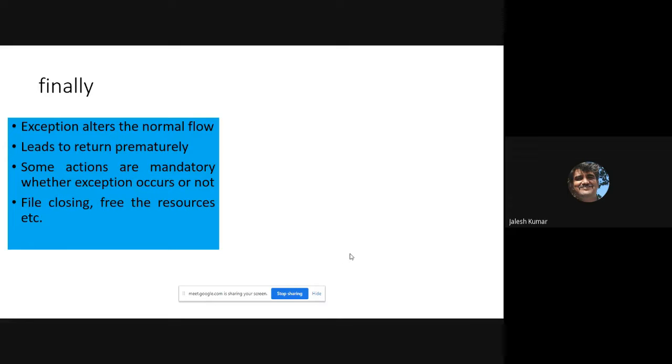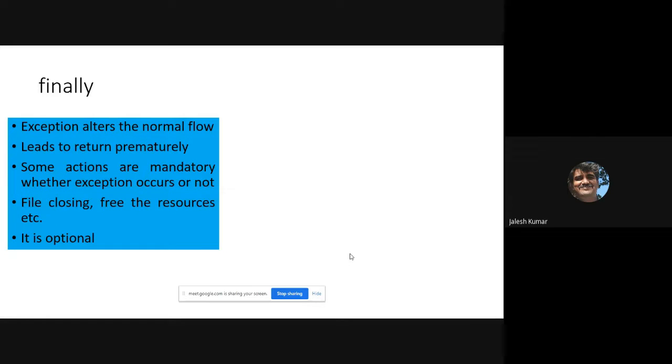If you are reading from an external device and after reading you have to close it, but in between some problem occurs, or you open a file for reading and in between the reading some problem occurs, but you forget to close it. In between the exception occurs, and that will come to the catch. Okay, so how to handle such a situation? There comes finally, but it is optional, not necessary.